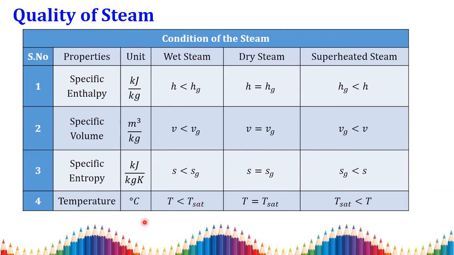Coming to temperature, we should say it is the saturation temperature. We all know what saturation temperature is; at this point the phase change will occur. If the given temperature is lesser than the saturation temperature, the steam will be wet steam. If the given temperature is equal to the saturation temperature, then it is dry steam. If the saturation temperature is lesser than the given temperature, then the state of the steam is superheated steam.